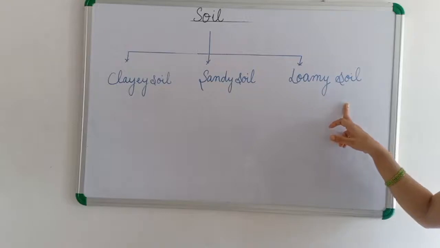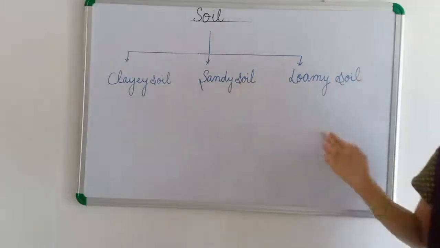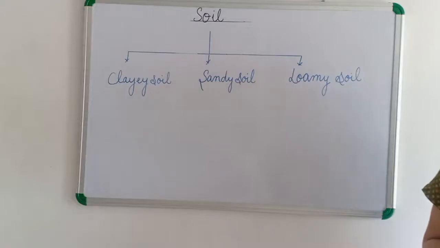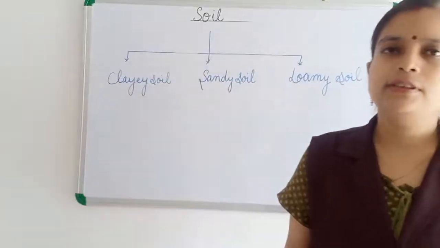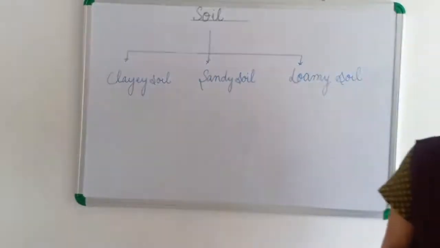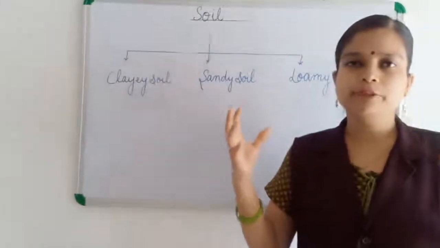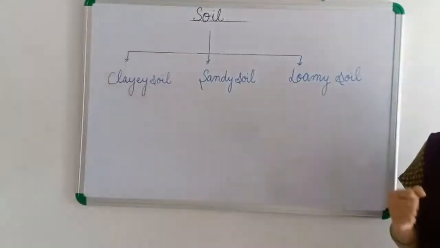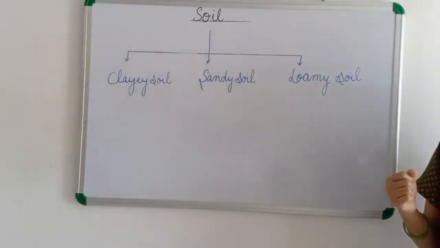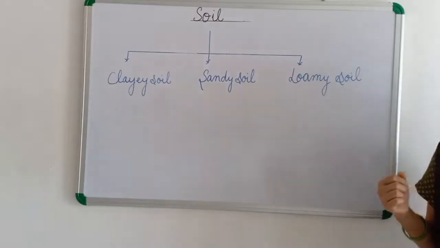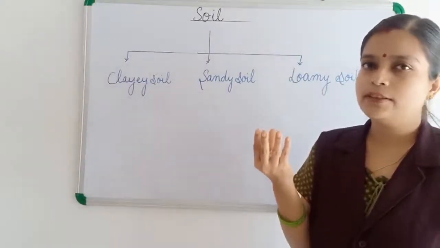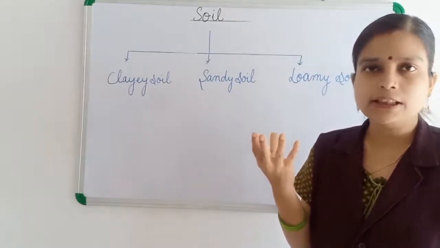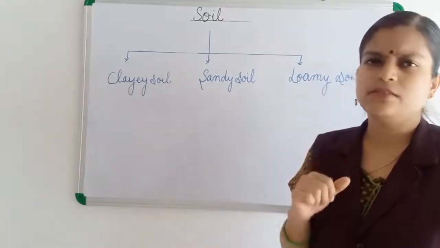What is the difference between clayey, sandy and loamy soil? We will discuss that. Before that, apart from these, there is one more, rocky soil. Rocky soil is made up of big boulders, big and small pieces of rocks called gravel. It cannot hold water. So rocky soil has gravels in it, and rocky soil does not hold water.